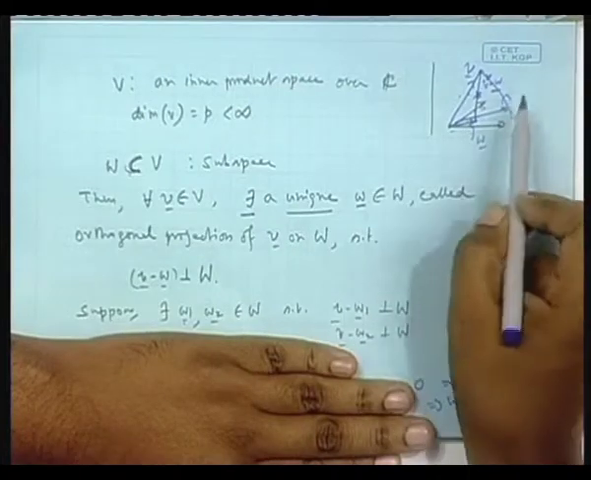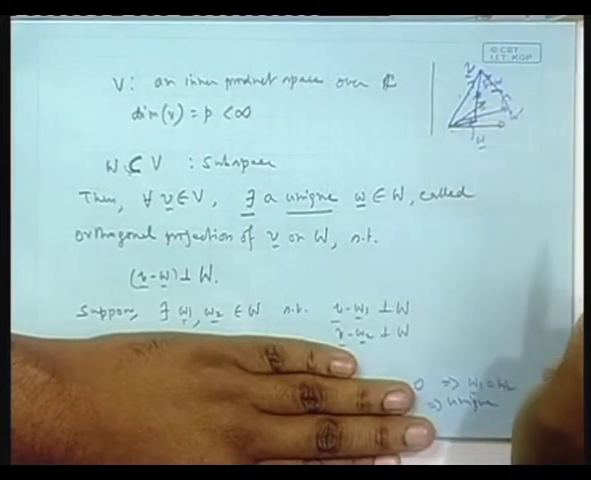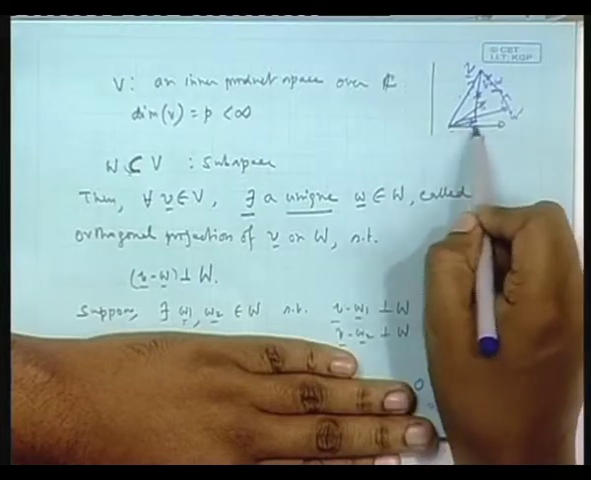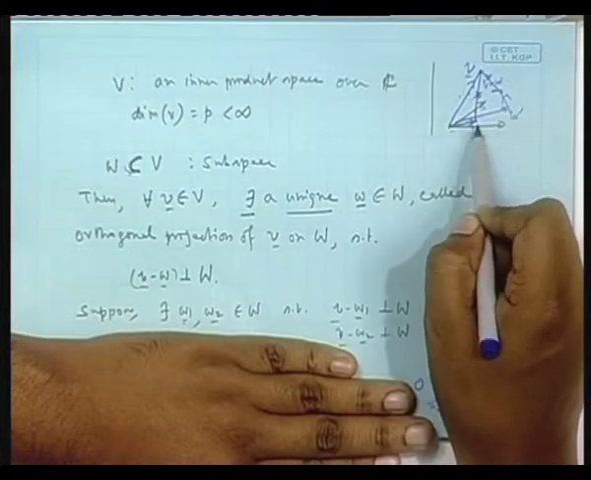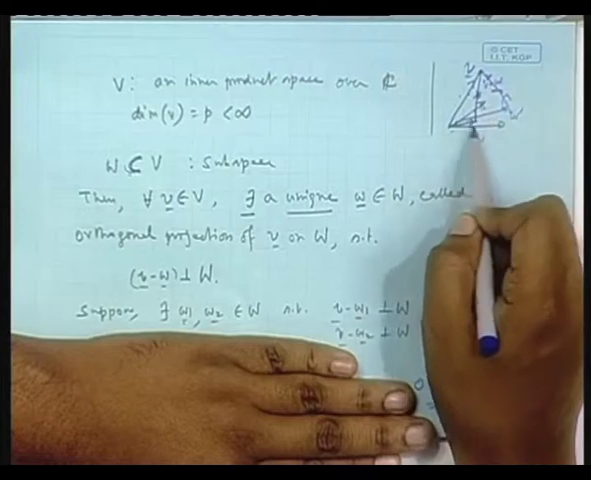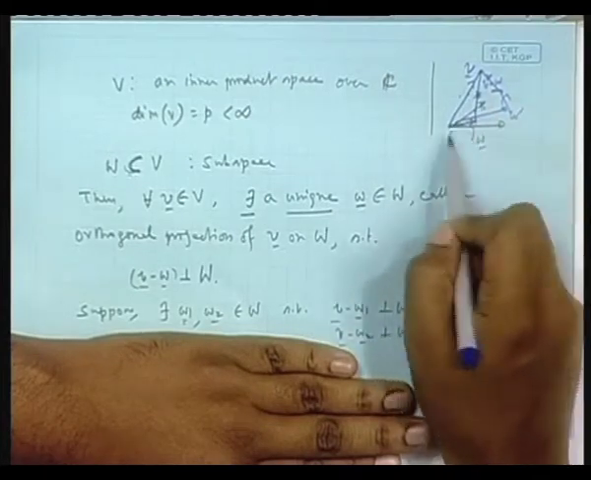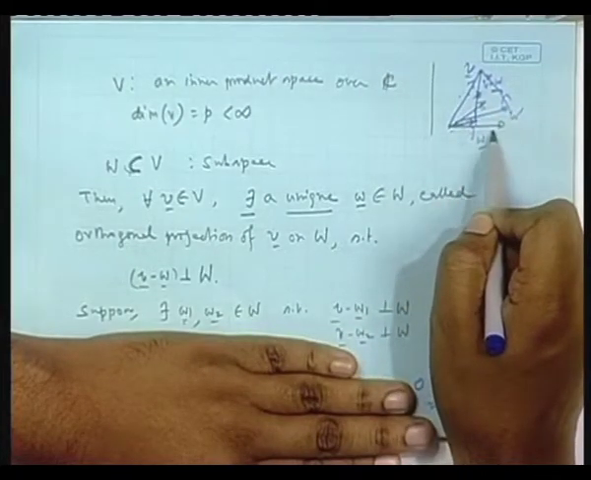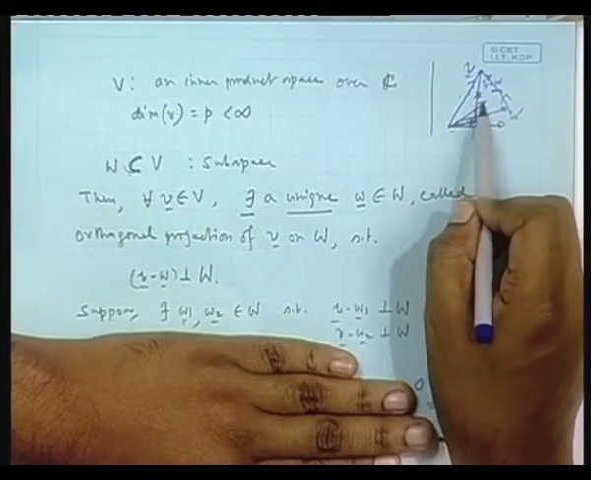And Pythagoras will come up and will say this norm is higher than this. That means orthogonal projection is such a unique vector that the difference between the vector being projected and that vector is orthogonal to the plane, to the space, and that has the minimum norm square.